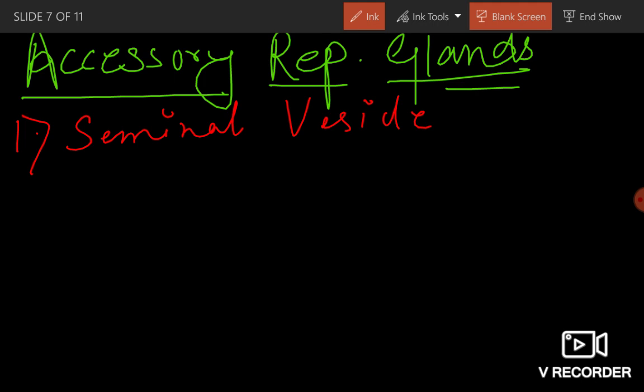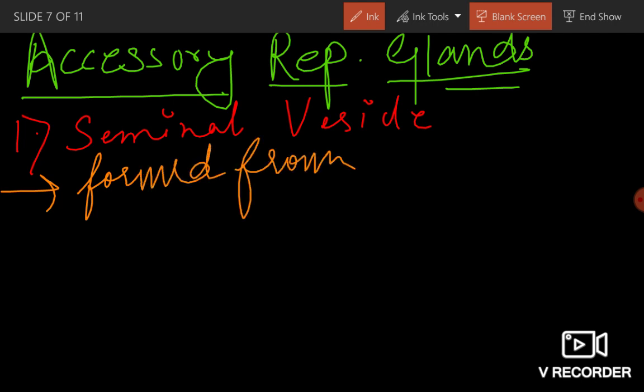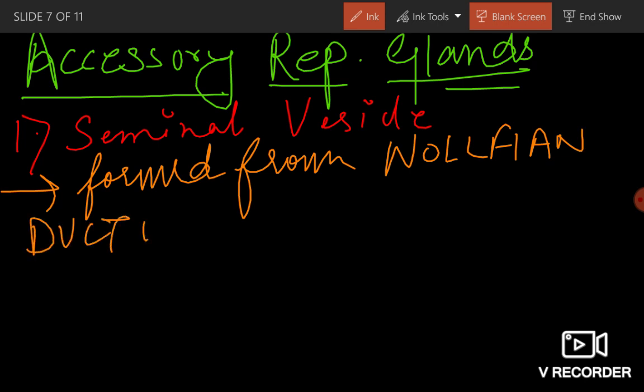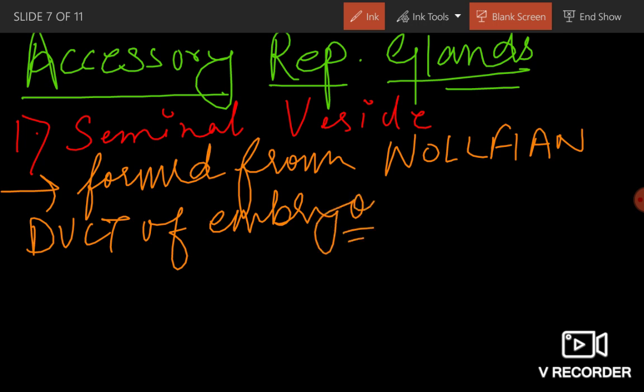Now the seminal vesicle is formed from, please write this, Wolffian duct of embryo. It is obtained from the Wolffian duct of embryo.